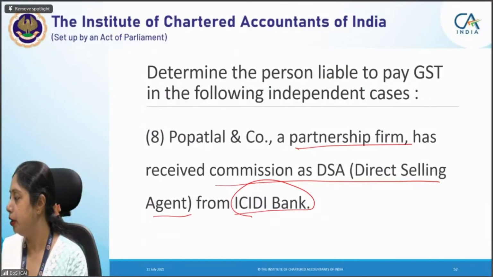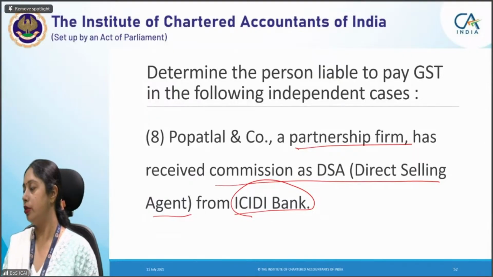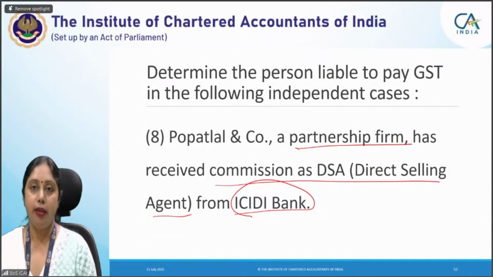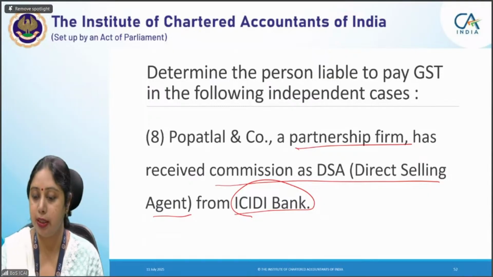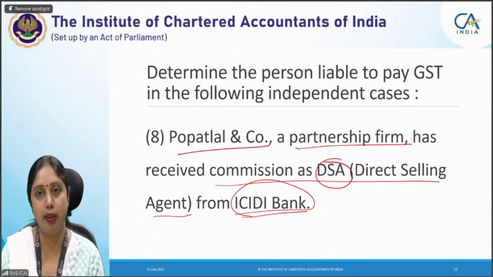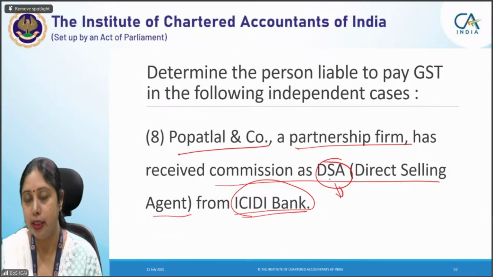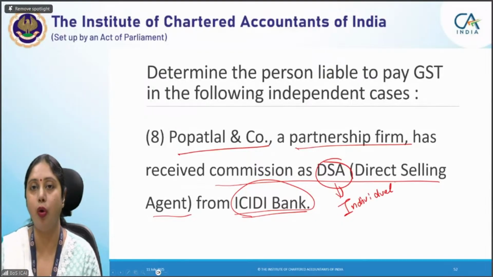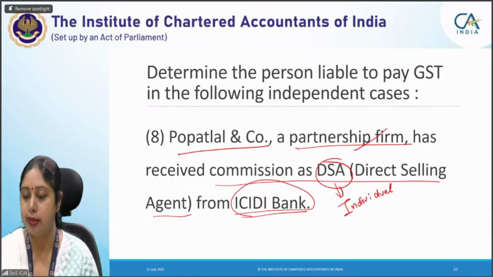Sahib. Okay, Sahib, you had provided answer to the earlier question. Service provider not registered, hence RCM. I have to see which answer you were telling. Here the direct selling agent service is being provided by Popat and Company to a banking company. That is fine. But direct selling agent services are taxable under reverse charge only when direct selling agent is an individual. If he is a partnership firm or a body corporate, then RCM will not apply. So here RCM is not applicable.